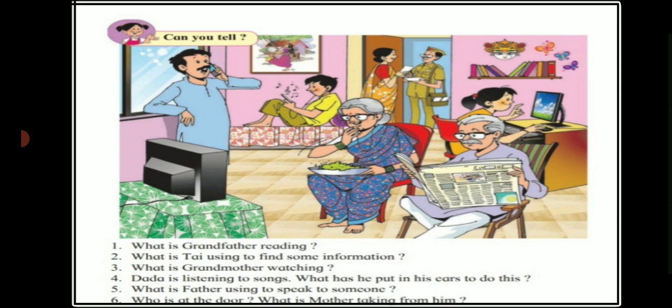What is father using to speak to someone? Correct. He is using a mobile phone to speak to someone. Children, can you tell me who is at the door? Yes, a postman. And what is mother taking from him? Right, a letter. So we commonly use these things like letters, computers, mobile phones, newspapers, TV, music players, etc. All of these things are used as means to send and receive information and messages. All these means are called communication.